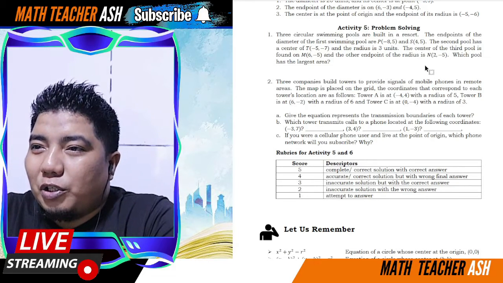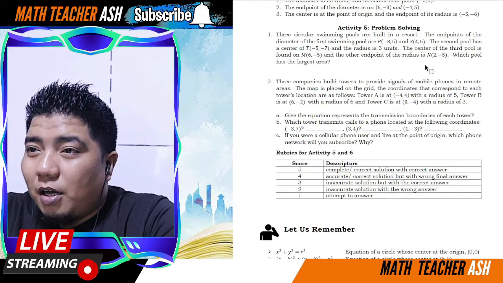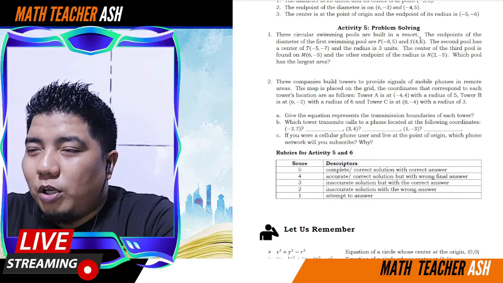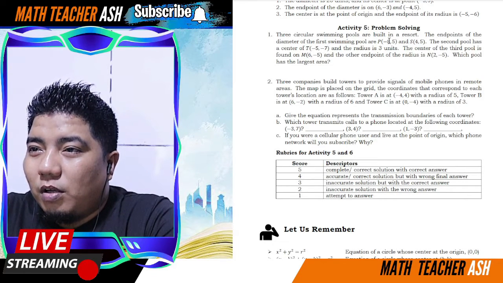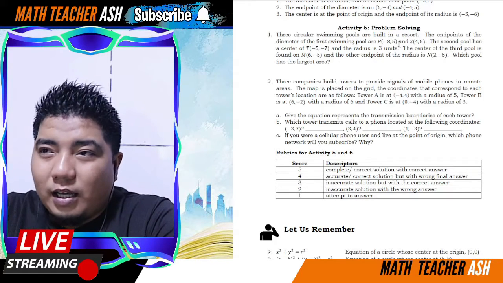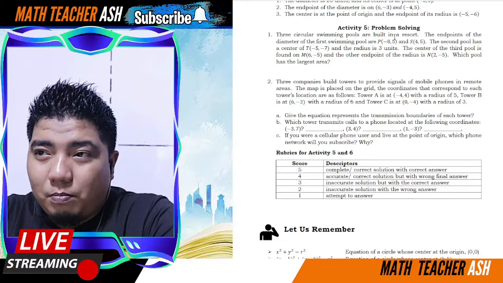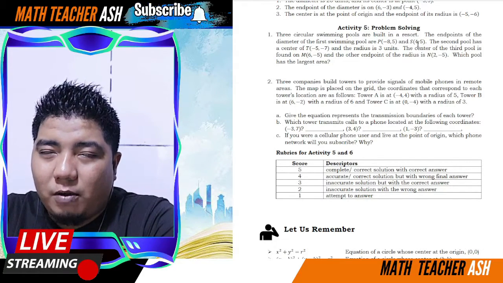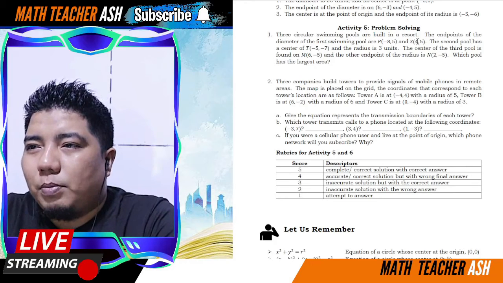Alright. So, palakihan to ng radius. Okay, so ito, kunin mo ang radius nito. So, get first the distance between these two, or sorry, get first the midpoint between these two, and then from the midpoint and one of the points here, you get the distance. So, that will be the radius.